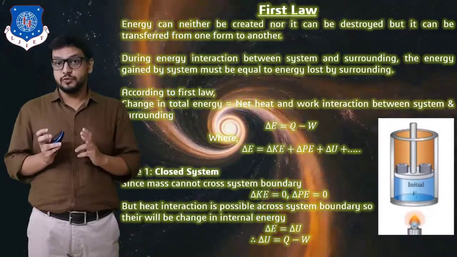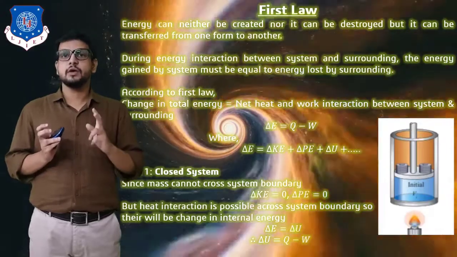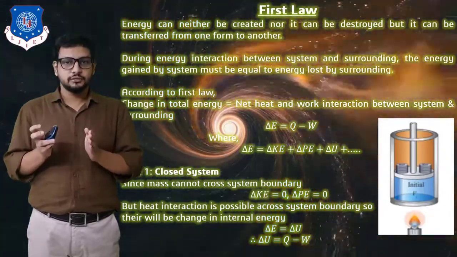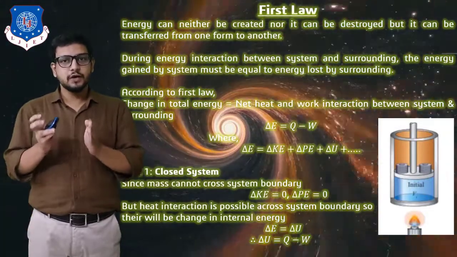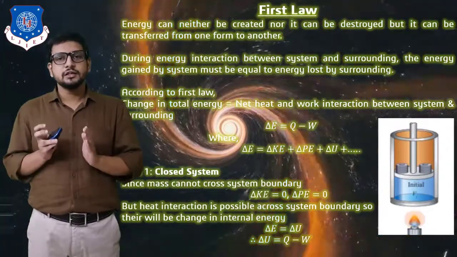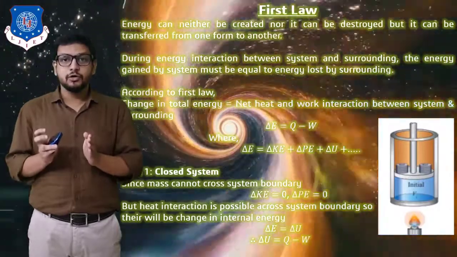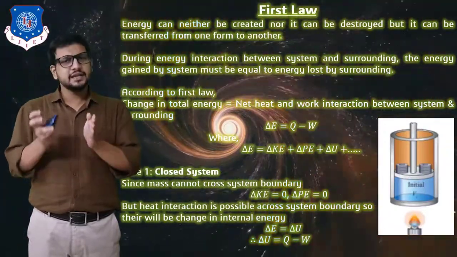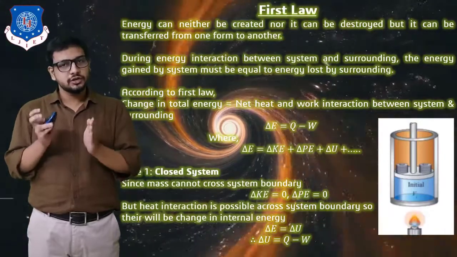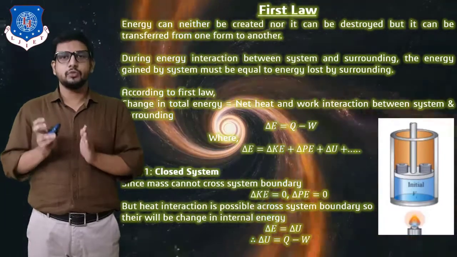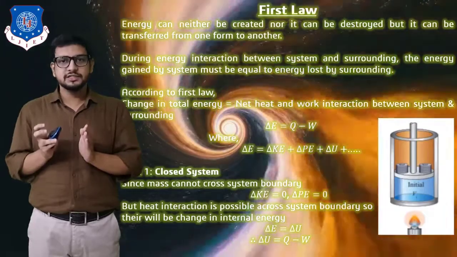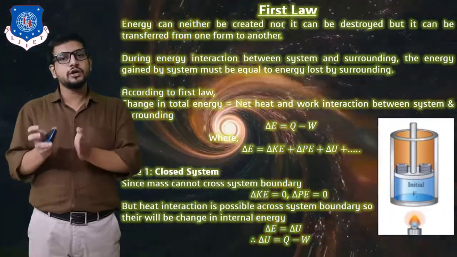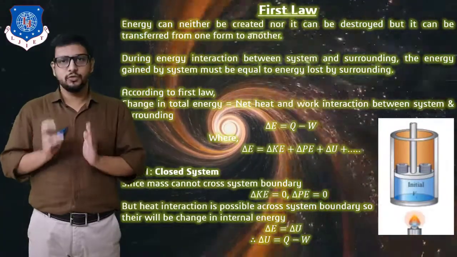Another definition with respect to system and surrounding is that whenever there is an energy interaction between system and surrounding, then the energy gained or received by the system must be exactly equal to the energy lost by its surrounding, or vice versa. That is, energy lost by the system must be exactly equal to the energy gained by the surrounding.